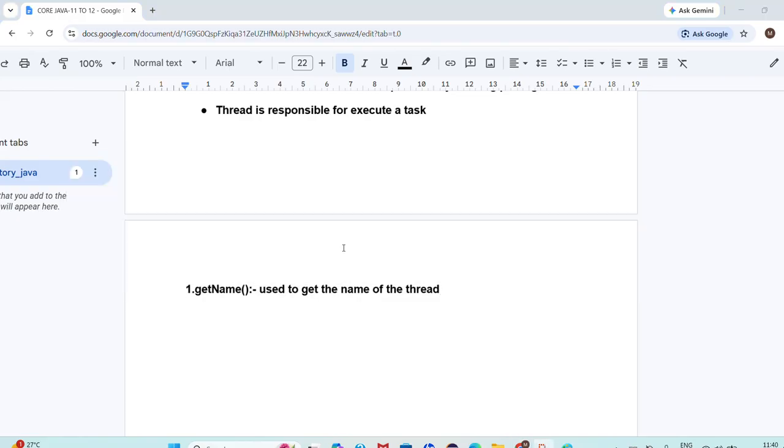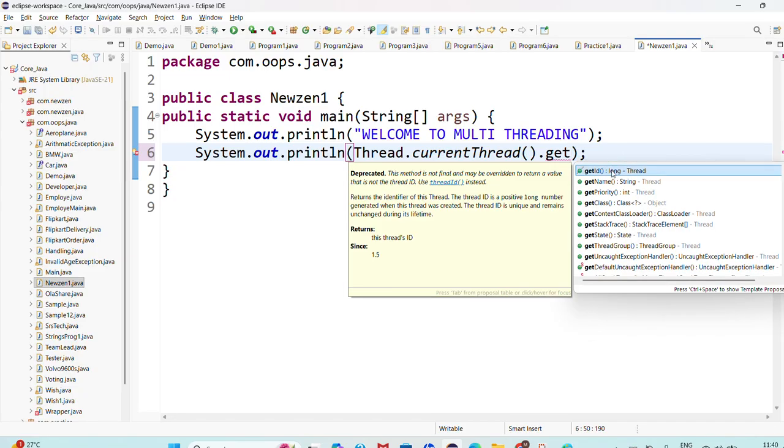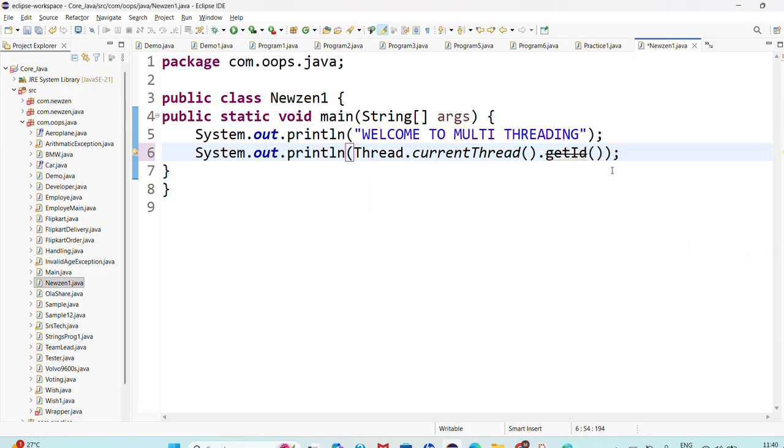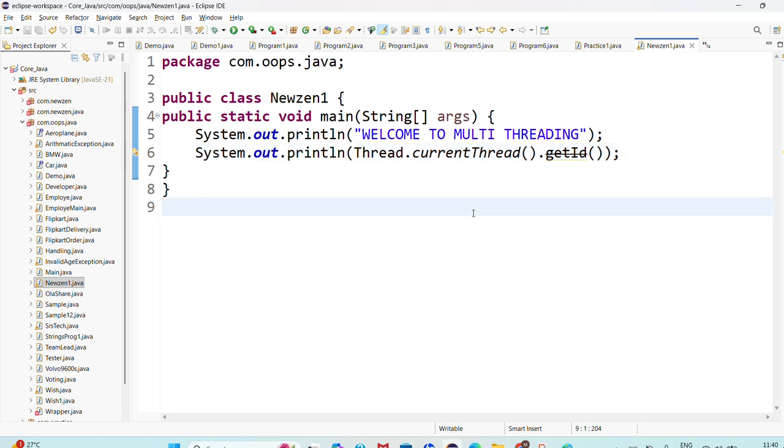Next, we are getting the thread name, right? Each and every thread has some ID, and I want to access the ID. How can we access the ID? We have one method available, that is getId. But here we have a deprecated symbol. What is meant by deprecated? Deprecated since version 19 means it is no longer recommended; in future we are going to remove that method. So don't use it.